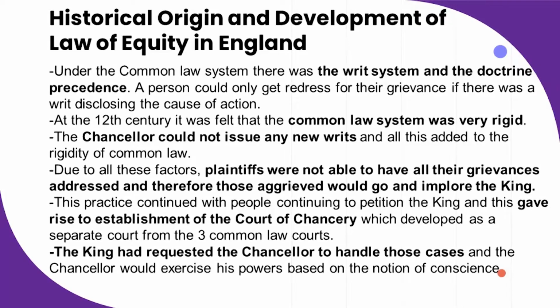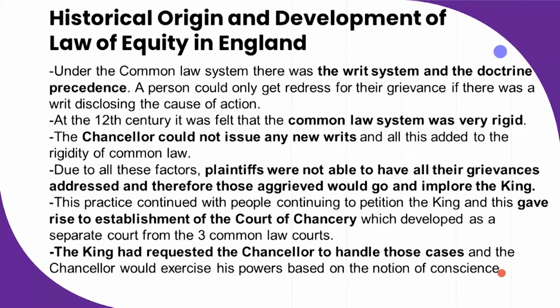It is also important to note that sometimes even when you've gone to the common law courts as a plaintiff, the defendant has been ordered to conduct himself in a certain way or to do a certain thing, and the defendant ended up not doing it. Of course, as the plaintiff, you'd feel intimidated. You would feel like there is some injustice. So as this went on, the plaintiffs decided to go to the king, and they would implore the king to do something about their cases.